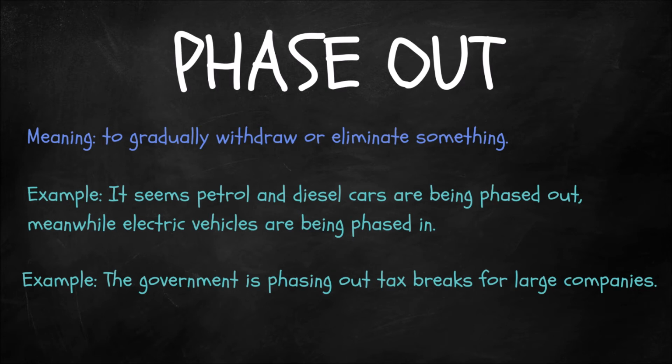And also take note that this phrasal verb is often used in the passive, and I will give you an example of how it might be used in the active voice. The government is phasing out tax breaks for large companies. So it's gradually eliminating these tax breaks, not all in one go, because that would be controversial. So to gradually phase something out, to eliminate it bit by bit.